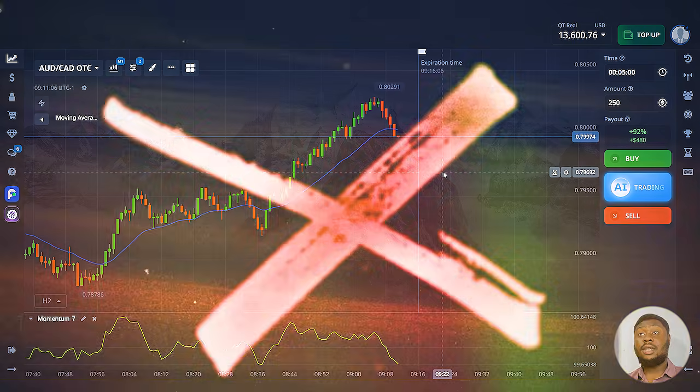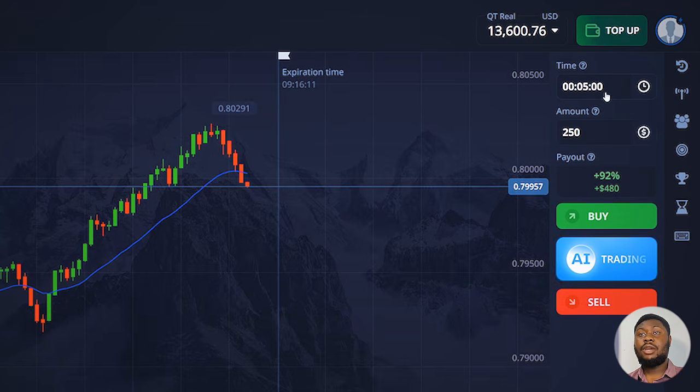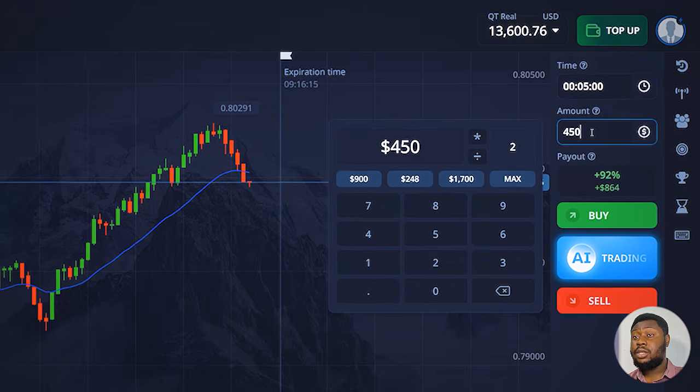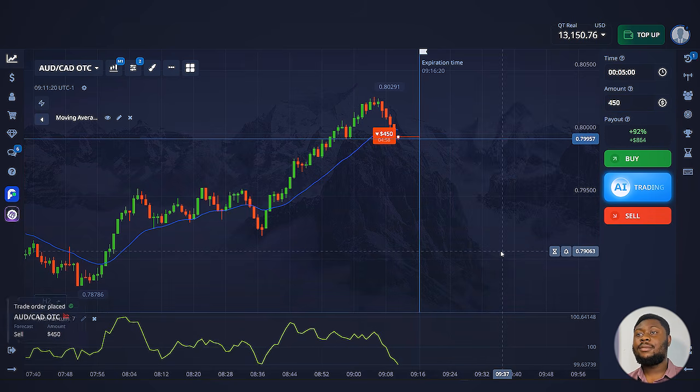The link is below. Let's get to work and open the first trade. I'll use 5 minutes for the trading time, and I'll make the trade amount $450. My prediction is that the price will go down. I'll press the red button to open the trade.